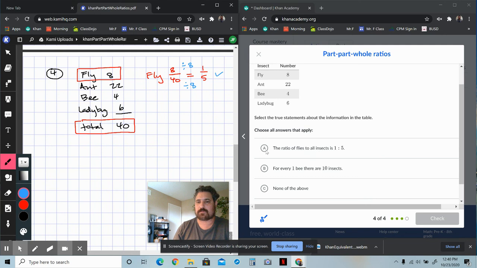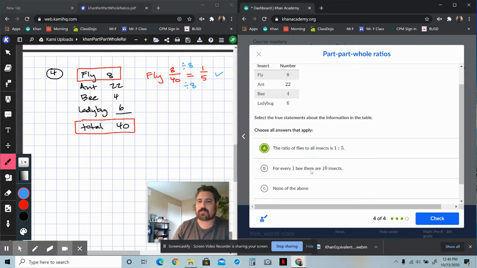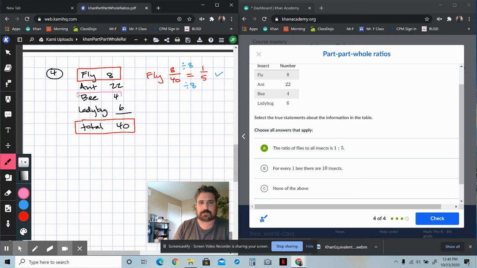That's proven correct. For every 1 bee, there are 10 insects. Okay, so that's bee to insects, right? That's bee to total. So let's look at the bee situation here. There's 4 bees out of every 40 insects. So the bee situation is 4 out of every 40, right? Is that the same as 1 bee for every 10?